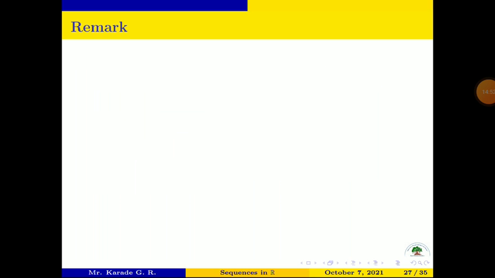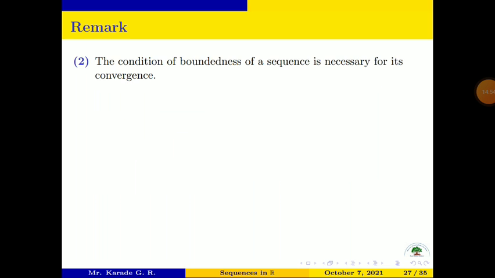We have a second remark: the condition of boundedness of the sequence is necessary for its convergence. The condition of boundedness is a necessary condition for the convergence of that sequence. That is important.